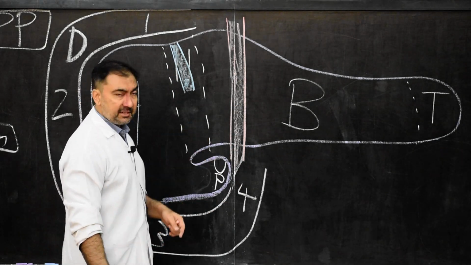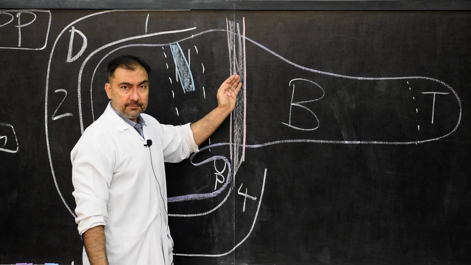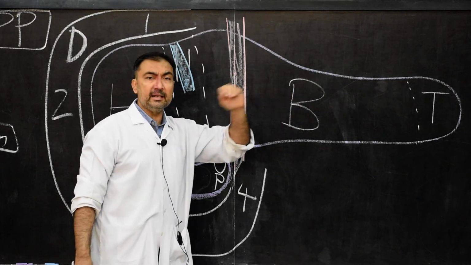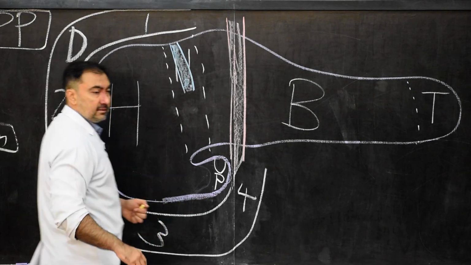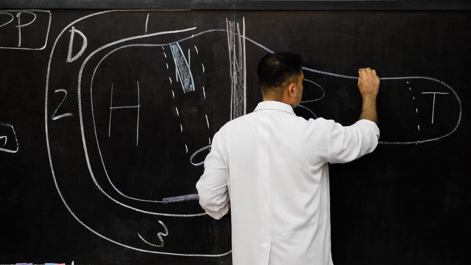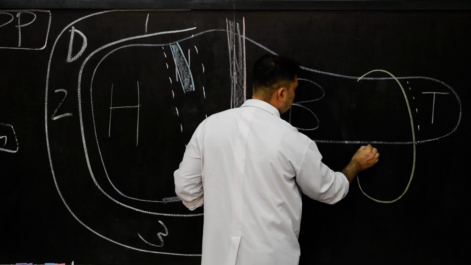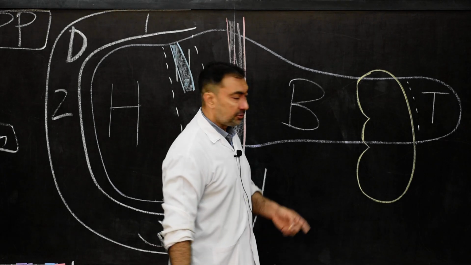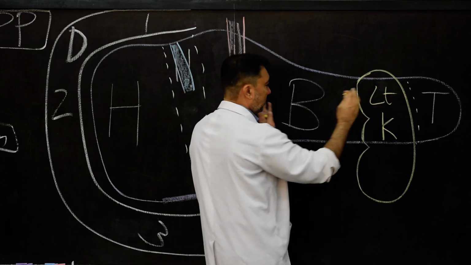The body will extend from the front of the aorta, because the pancreas is present in front of the aorta, from the front of the aorta till the level of the left kidney. So here we are going to show the left kidney. So till the level of the left kidney is the body of the pancreas.